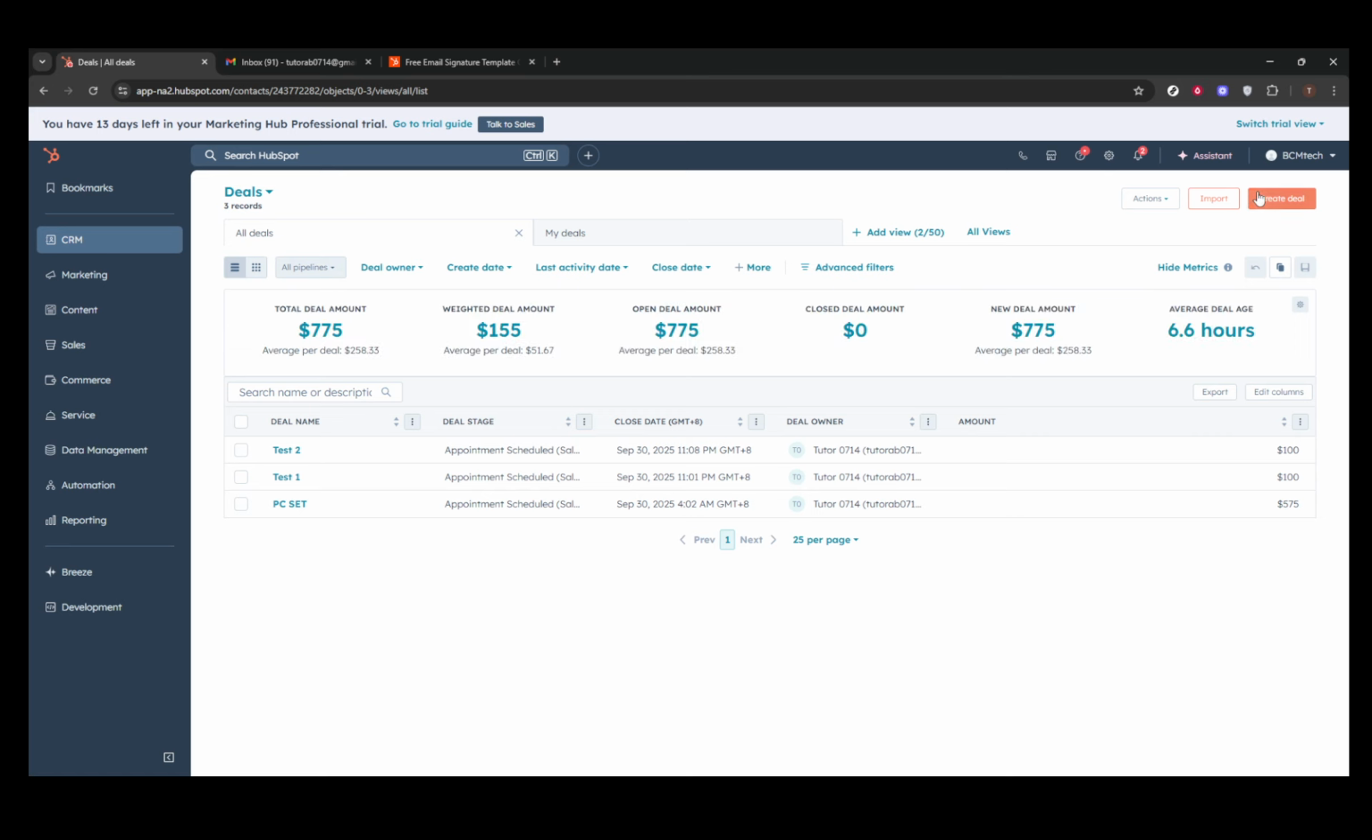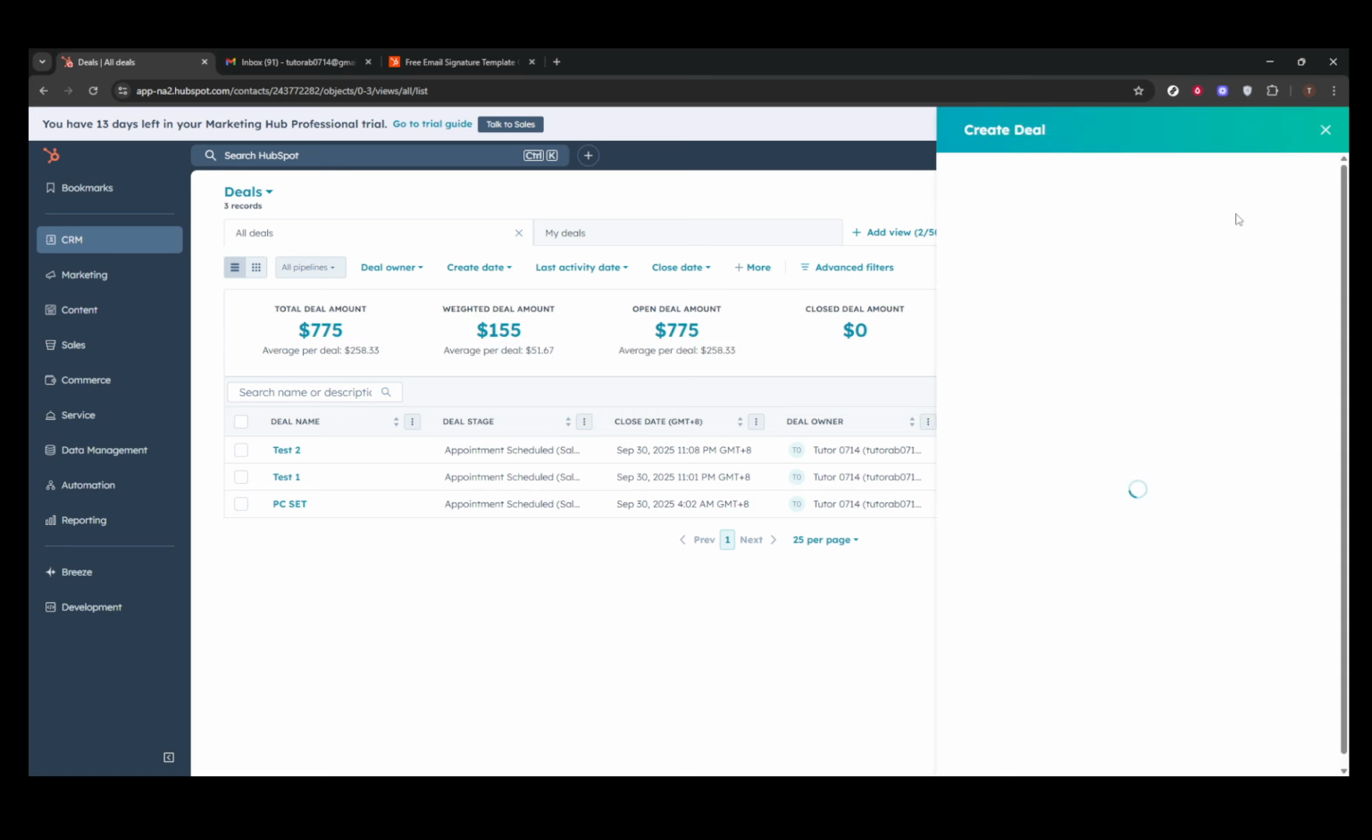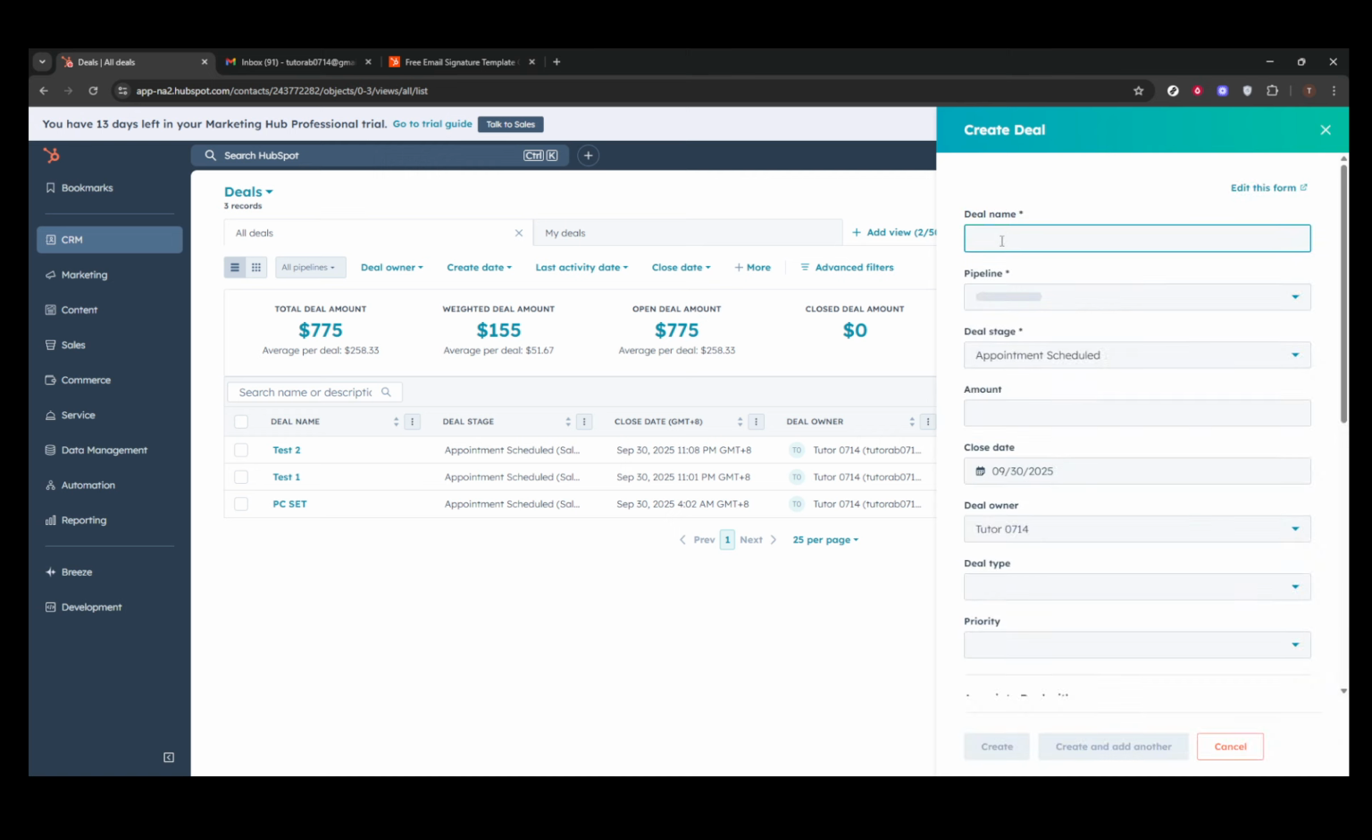Once you've clicked Create Deal, a form will open up for you to fill in various details about the deal. Start by giving your deal a distinctive name. This could be anything descriptive that helps you instantly recognize what the deal pertains to. Next, you'll need to assign a deal stage and choose the relevant pipeline. These selections will help you and your team track the progress of the deal efficiently.